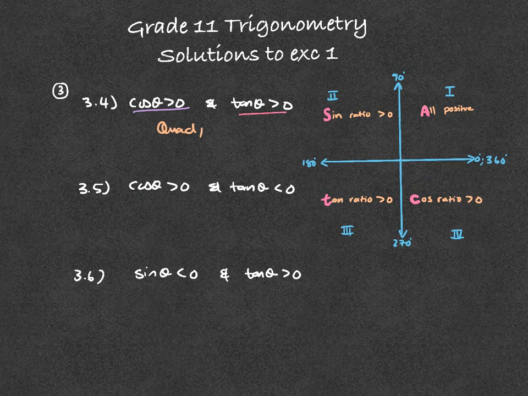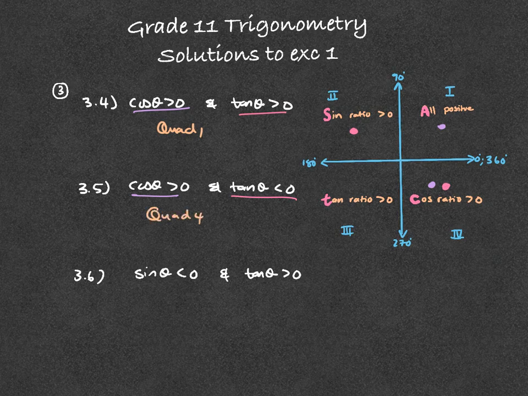3.5. Question 3.5. Where's cos positive and tan negative? Cos is positive, of course, in quadrant 1 and 4, and tan's ratio is negative in quadrant 2 and 4. So where's cos positive but tan negative? That would be, of course, quadrant 4.